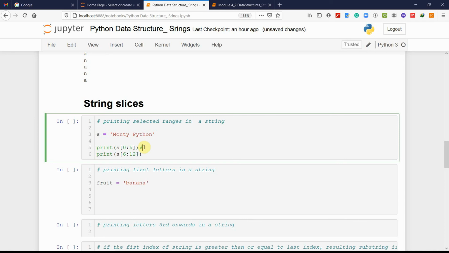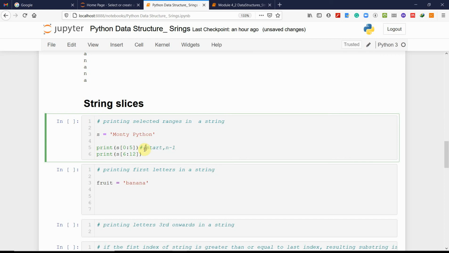For example, it always ends at n minus 1. We got it. It starts from 0, 0, 1, 2, 3, 4. It will give you only Monty.